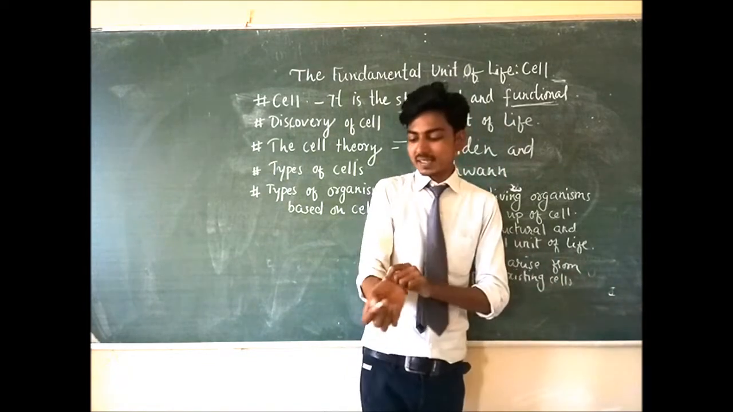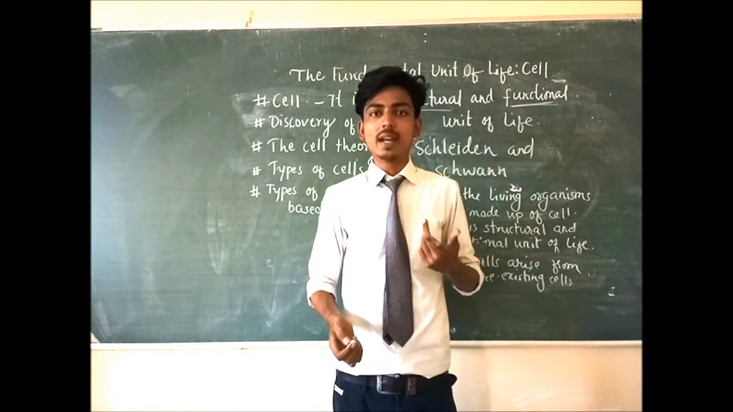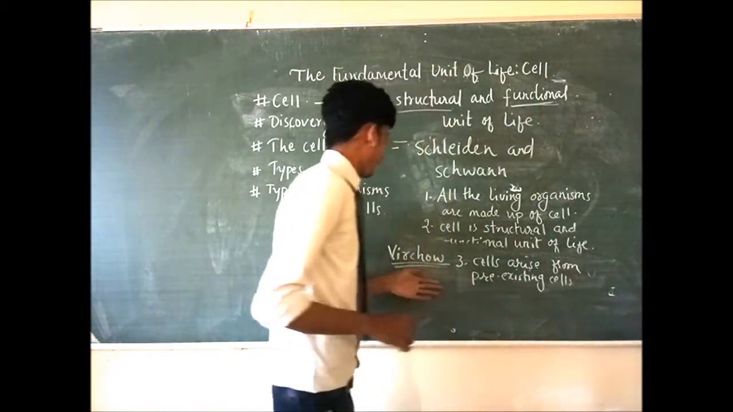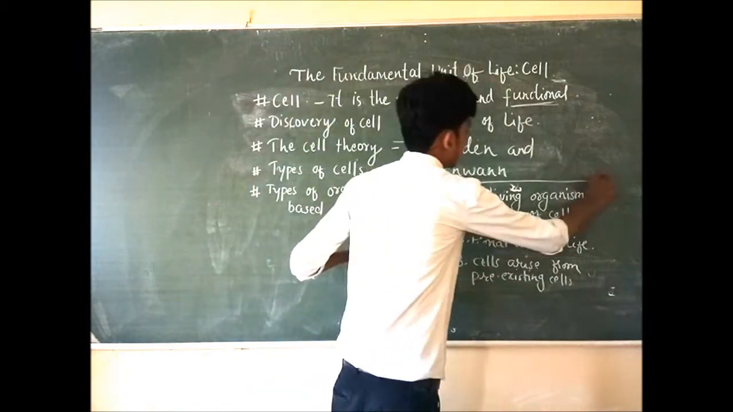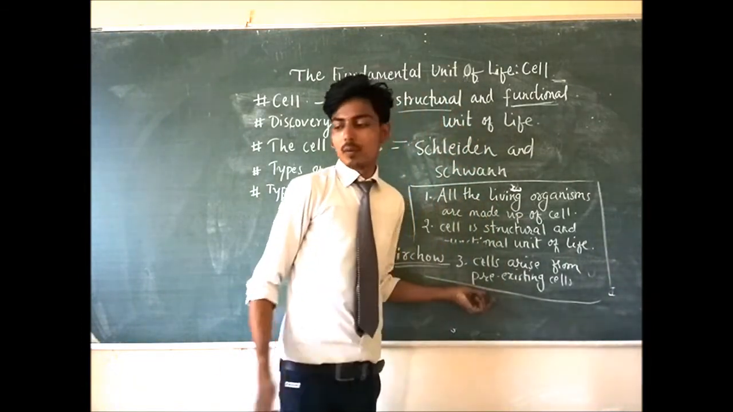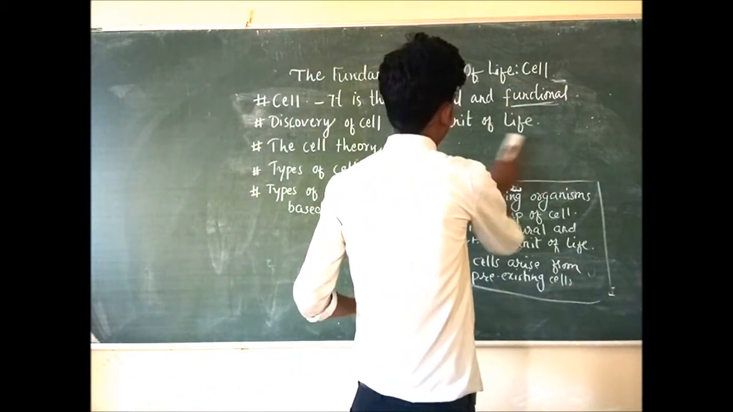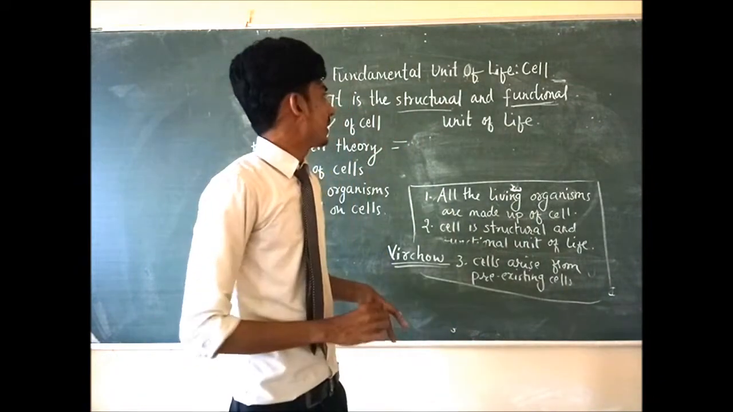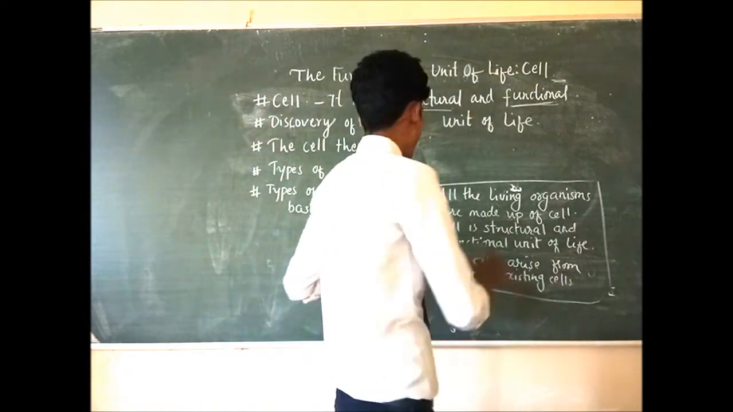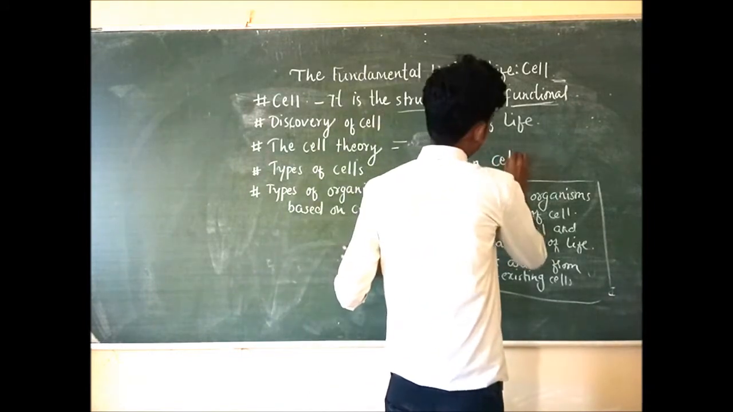For example, my skin cell can produce more new skin cells. My hair cell can produce new hair cells. No other cell can produce another cell. So these were the 3 points of modern cell theory, and it is still applied in biology. This is a very important chapter of biology. That's why it is kept in the very first of your 9th class. So this is modern cell theory.